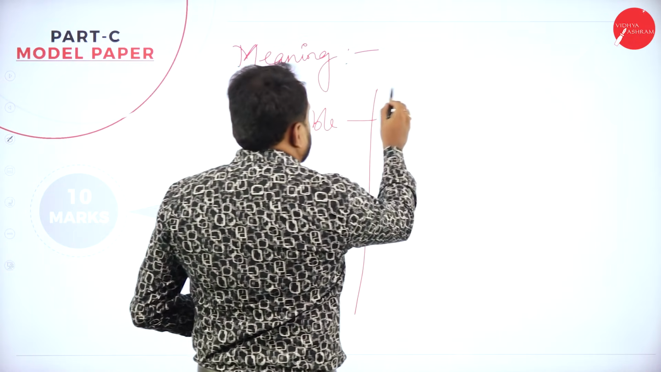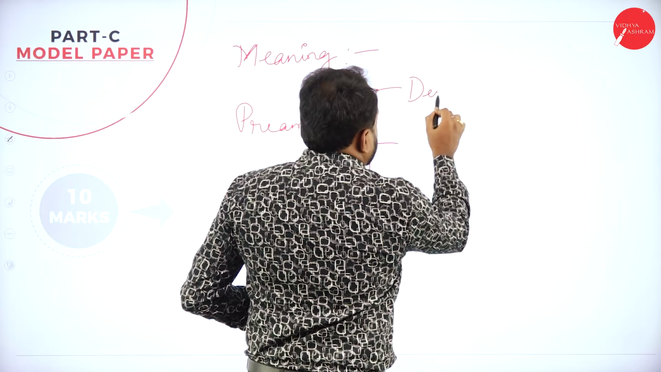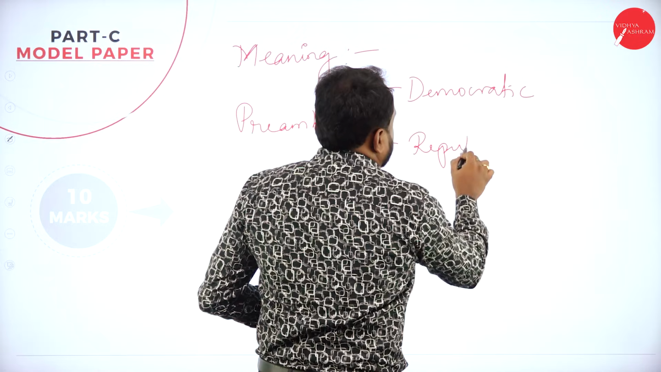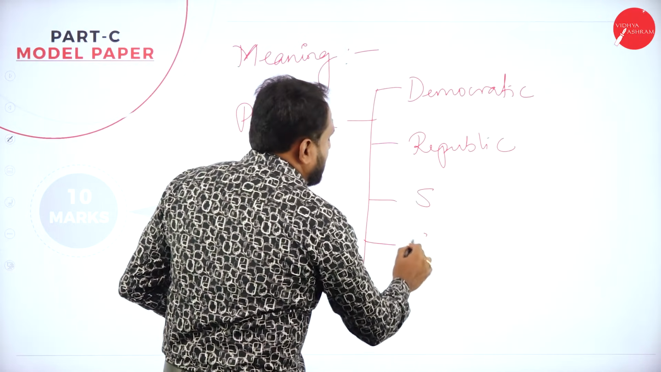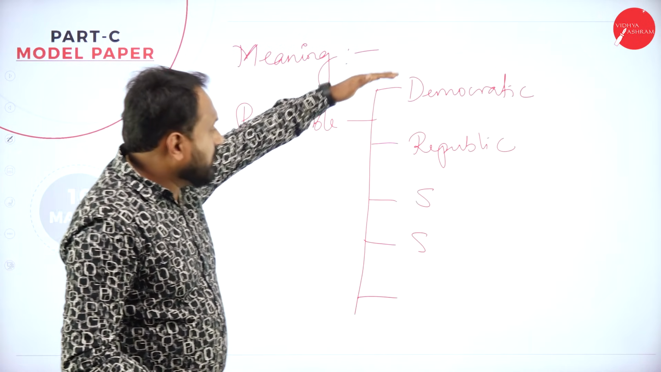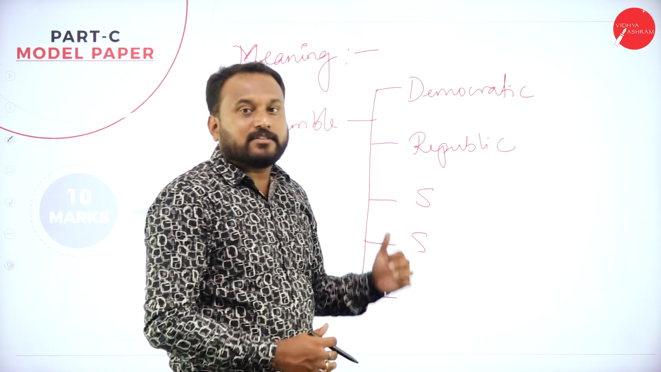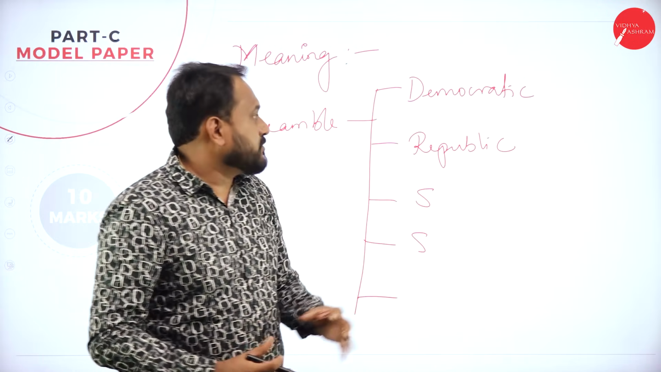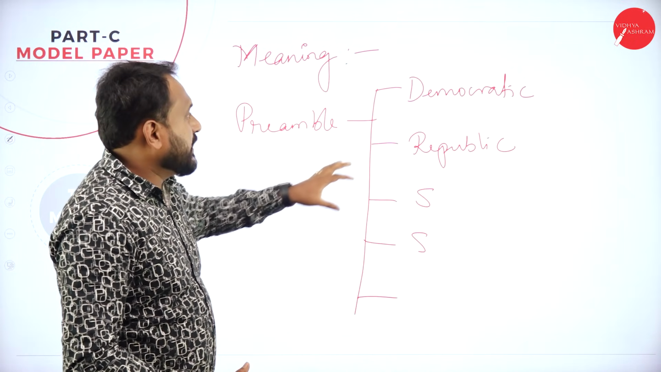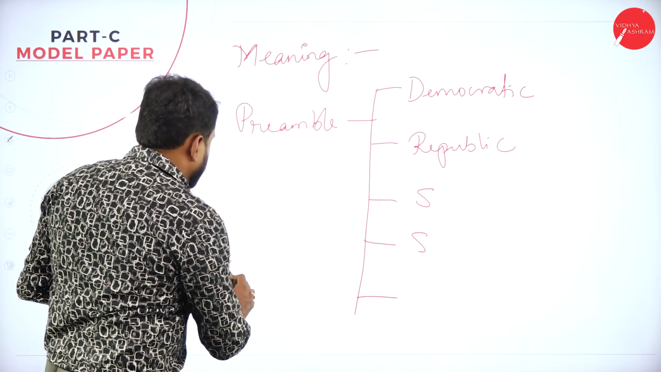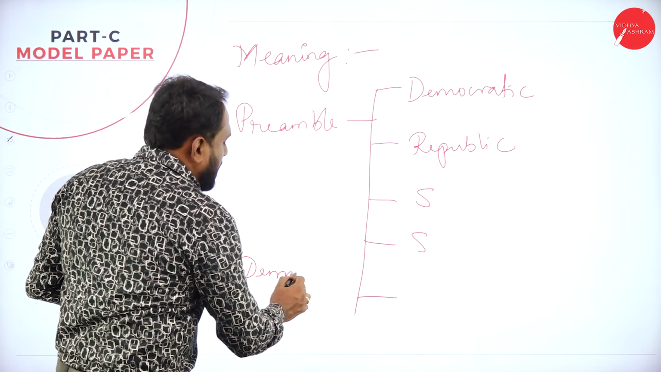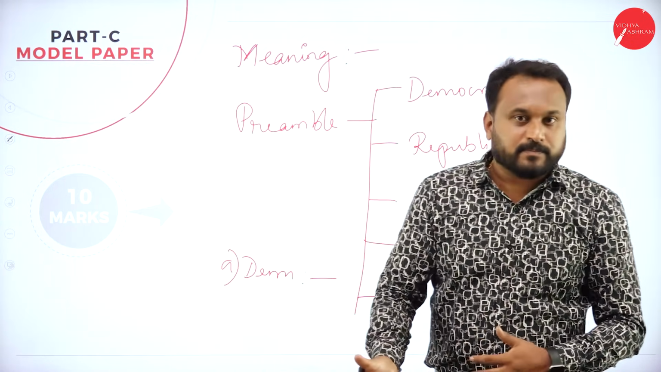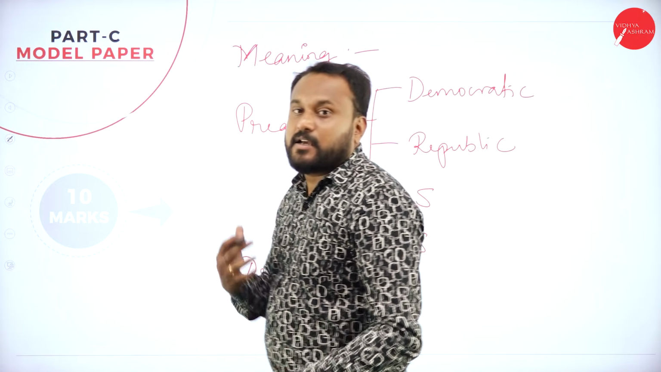You can go with democratic, republic, sovereign, secular. There are 11 points which you can write one by one, or one below the other. Now, on the next page you are supposed to write A, democratic. Then you start explaining what is that democratic which they speak of in the preamble, and what is that republic which they speak of in the preamble.